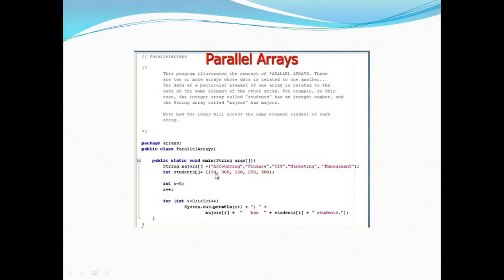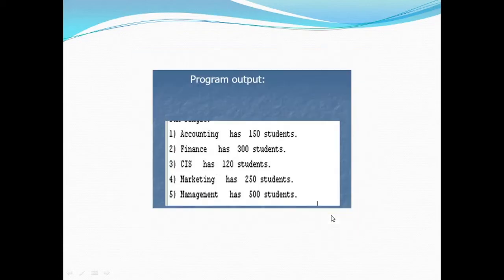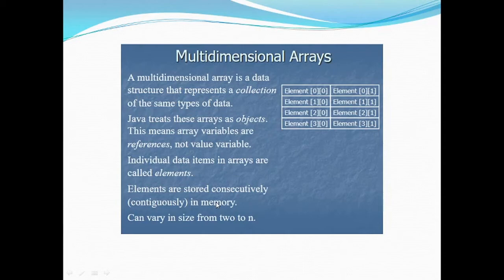So if we want to print concatenated information from these two arrays, then we will go through a loop, and because we have this related information at the same index, we have majors i has students i, so it will print something like accounting has 150 students, finance has 300 students, and likewise. Okay, so we have seen how to declare and define an array. We have seen how to declare an array as one statement and define it as a separate statement, and in a single statement as well.